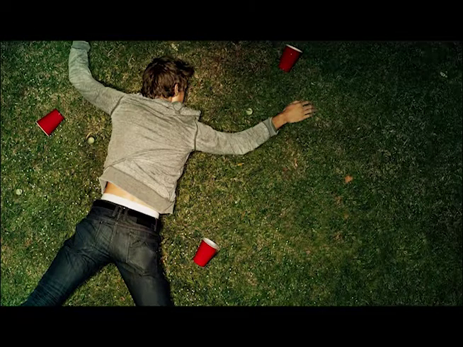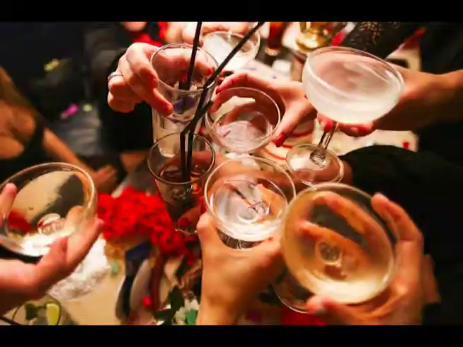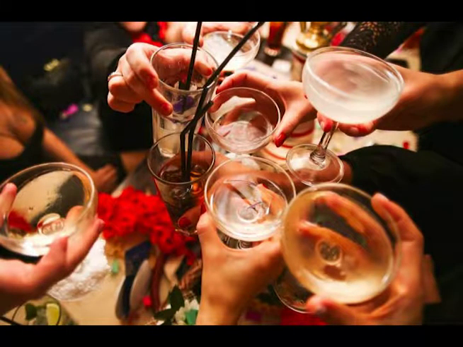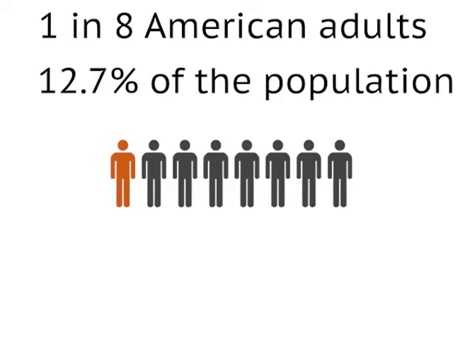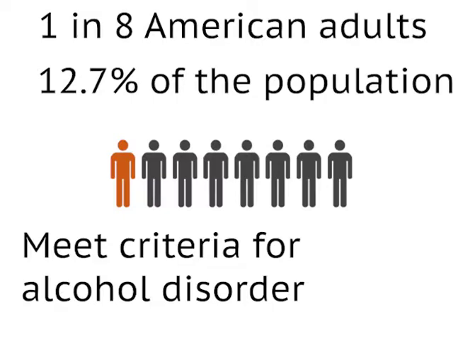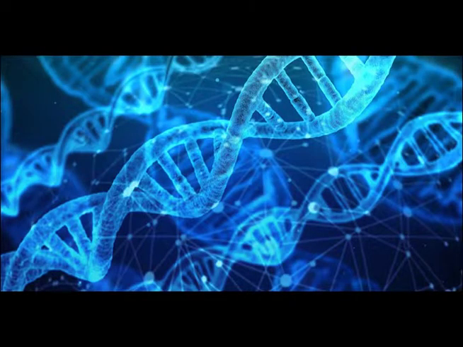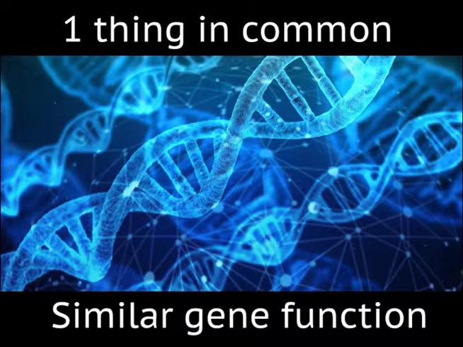But before we dive into the biological factors involved in alcoholism, let's take a look at the presence of alcoholism in society today. In a study published by JAMA Psychiatry, researchers found that 1 in 8 American adults, or 12.7% of the U.S. population, meet criteria for alcohol disorder. All of these people, victims of alcoholism, have one thing in common: the functioning of certain genes.